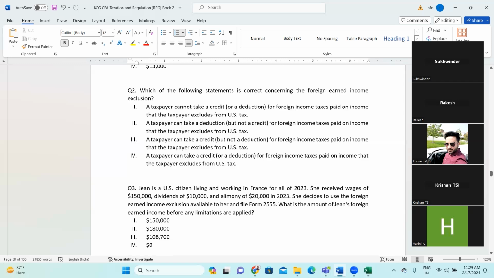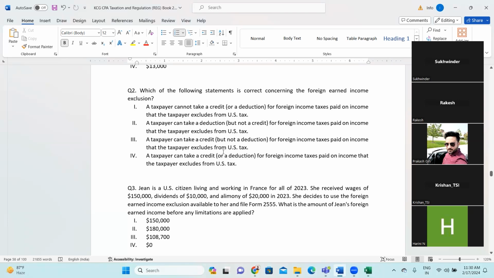Not, sir. Right. Second is a taxpayer can take a deduction. So foreign tax credit or foreign earned income exclusion, is it a deduction or exclusion? A taxpayer can take deduction but not credit, whereas he or she can take credit, not deduction. So the second option is incorrect.